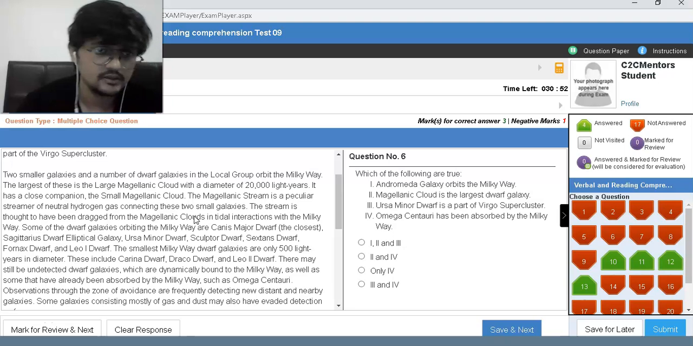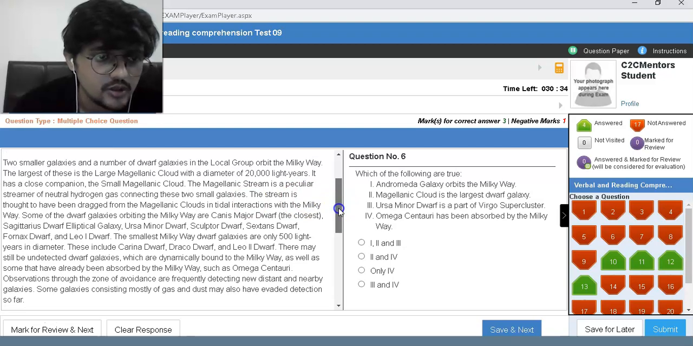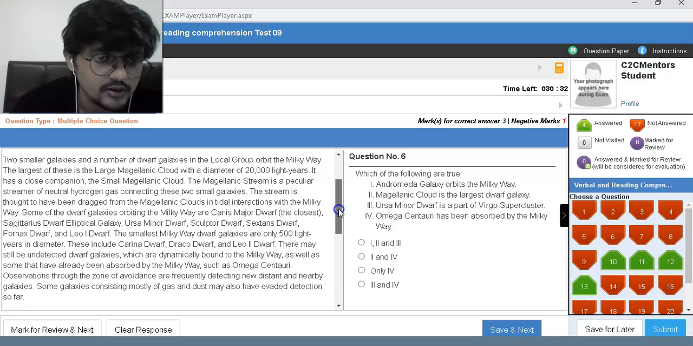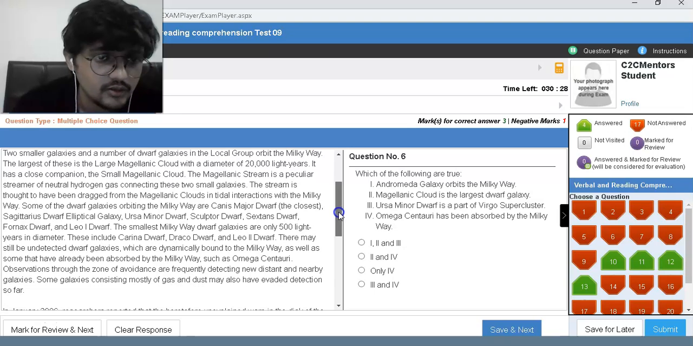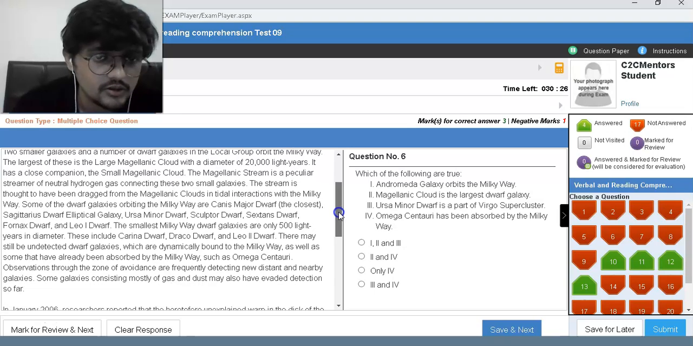The largest of these is the Large Magellanic Cloud with a diameter of 20,000 light years. It has a close companion, the Small Magellanic Cloud. The Magellanic Stream is a peculiar streamer of neutral hydrogen gas connecting these two small galaxies. The stream is thought to have been dragged from the Magellanic Clouds in tidal interactions.